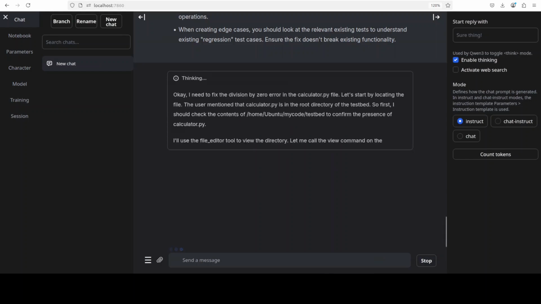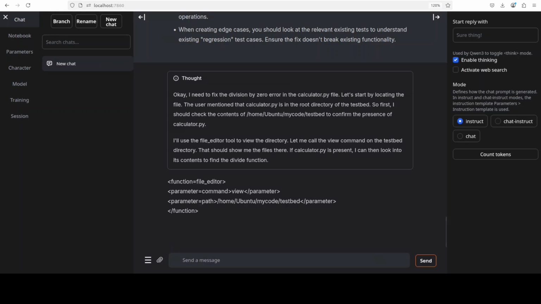Now you see, it is understanding its role as what exactly it needs to do. So it has understood its role, and then you see it has used the exact function and the parameter path. It has followed the instruction and the logical reasoning at its best, because it explains its approach before taking action.